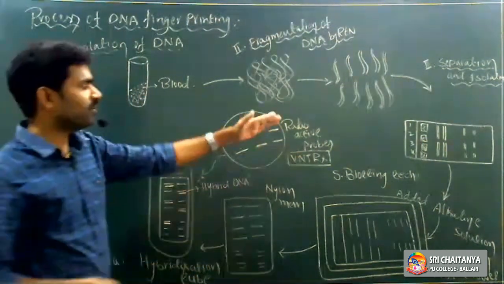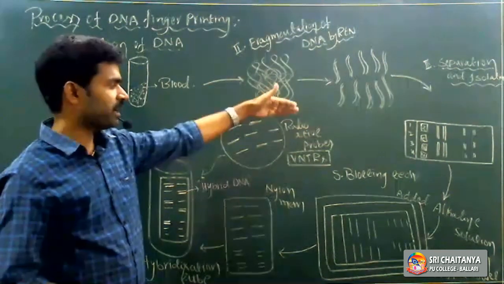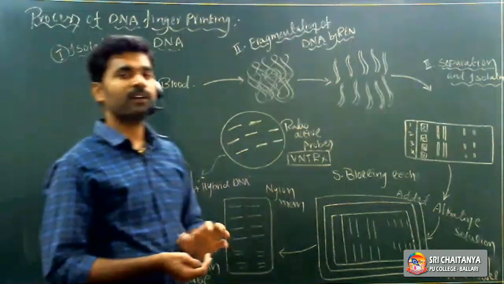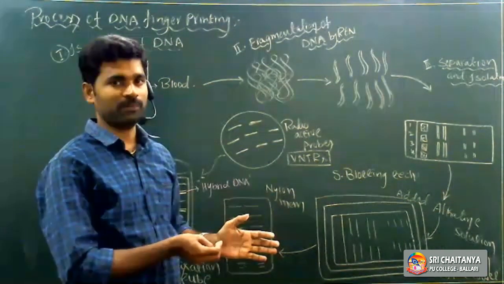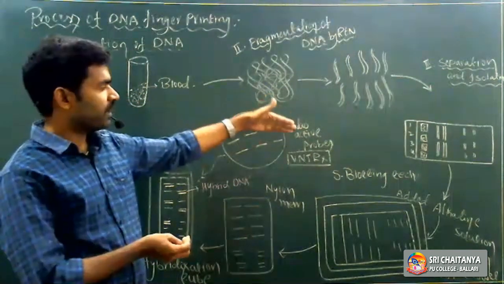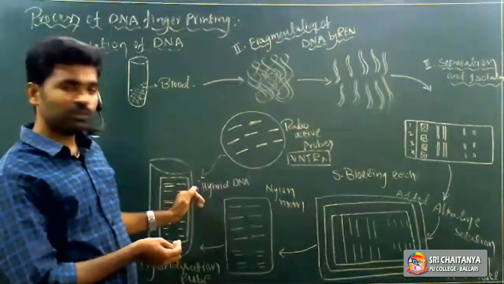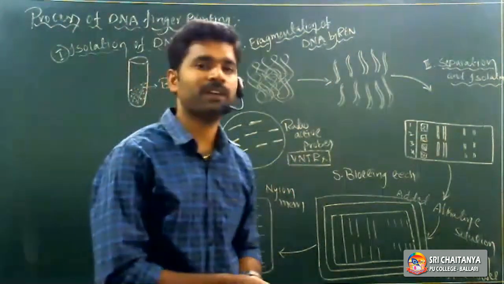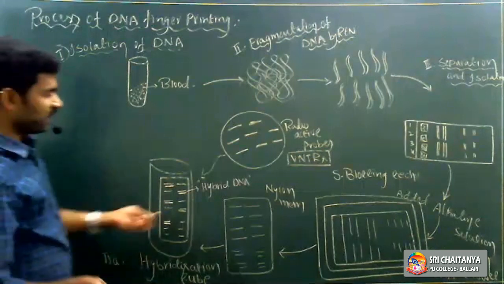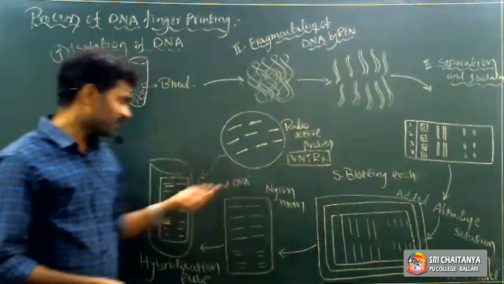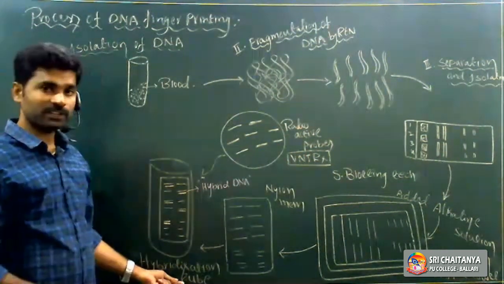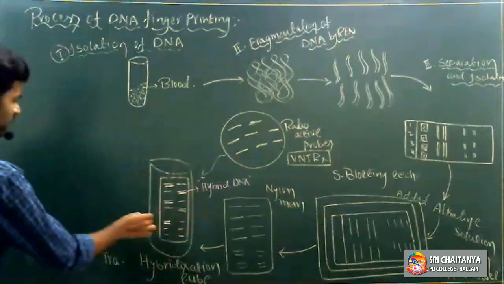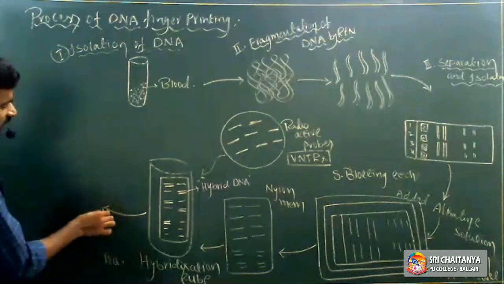Otherwise, if the VNTRs, the radioactive probes, are not exactly complementary to the original DNA or primary genetic material, that suspected person is not considered a criminal, right? But we can't identify in the hybridization tube whether the VNTRs are exactly complementary or not. That's the reason we perform the autoradiography technique. So what is the autoradiography technique?